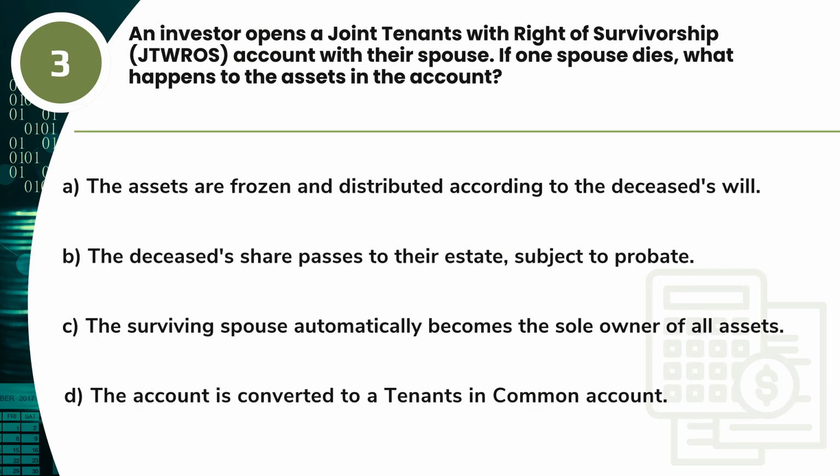Question 3. An investor opens a joint tenants with right of survivorship, JTWROS, account with their spouse. If one spouse dies, what happens to the assets in the account? A. The assets are frozen and distributed according to the deceased's will. B. The deceased's share passes to their estate, subject to probate. C. The surviving spouse automatically becomes the sole owner of all assets. D. The account is converted to a tenants in common account.